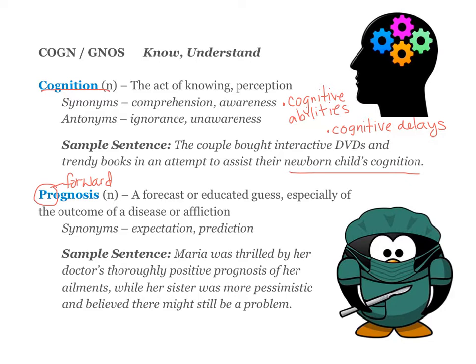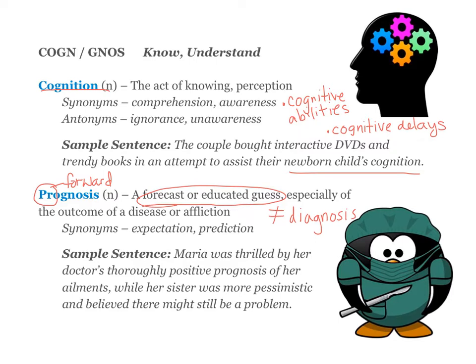Your next word is prognosis. It's a noun, and it means a forecast or educated guess, especially of the outcome of a disease or affliction. So this word I think is easiest to understand in how it is different from diagnosis. So a diagnosis is when the doctor says you have a cold. The prognosis is this forecast about what's going to happen next. So, all right, I've diagnosed you with a cold, therefore you will snuffle for 4 days and then you will feel better. So the prognosis is what's going to happen next in your illness.